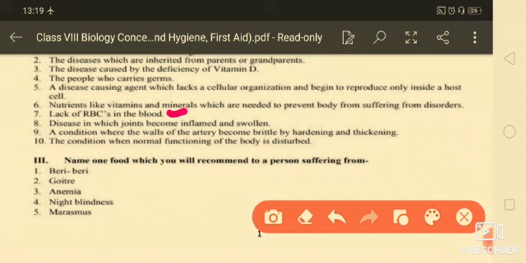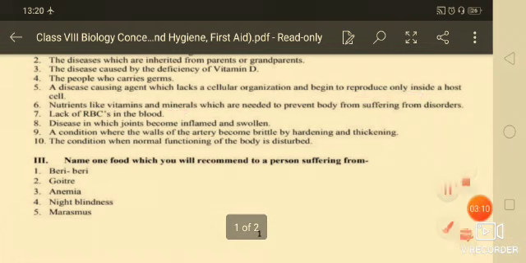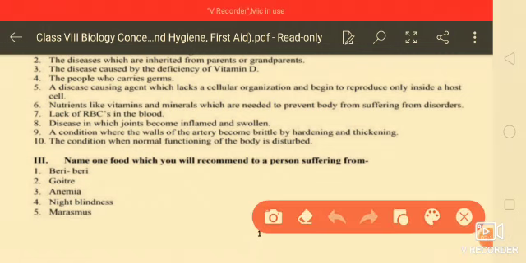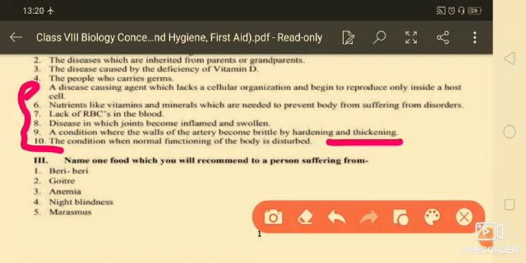A disease in which joints become inflamed and swollen. A disease causing agent which lacks a cellular organization and can reproduce only inside a host, like virus, and nutrients like vitamins and minerals which are needed to prevent the body from suffering from disorders. Here next one, a condition where walls of arteries become brittle by hardness and thickening. You will give all these answers by yourself with the help of books. And the conditions when normal functioning of the body is disturbed, about these you will give answers by yourself.